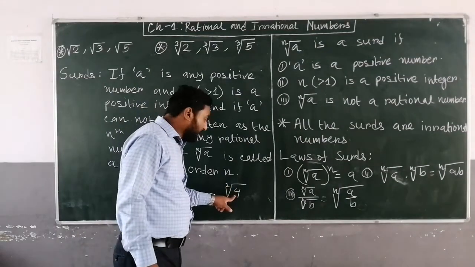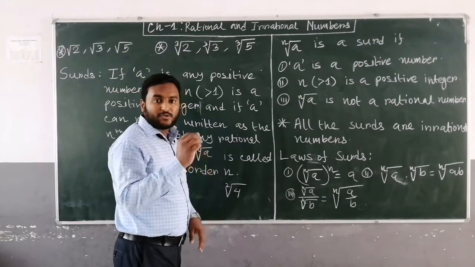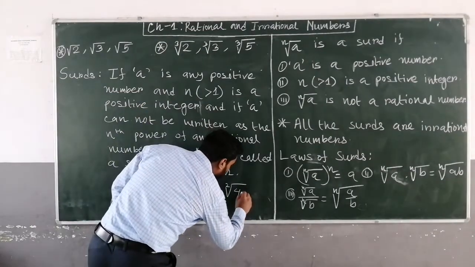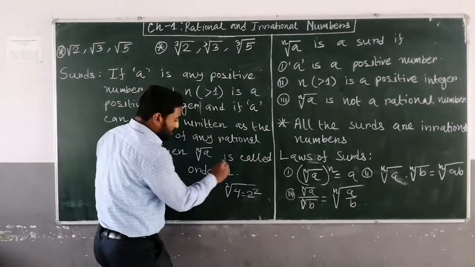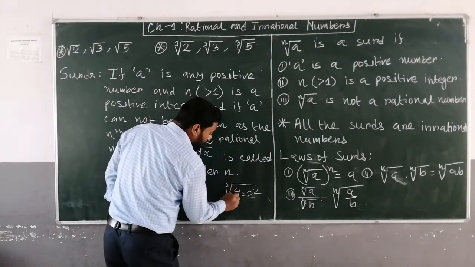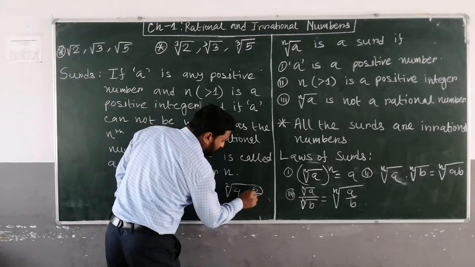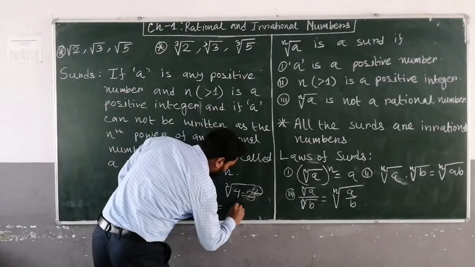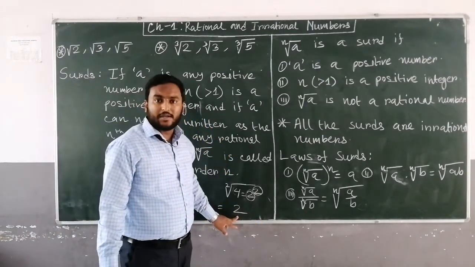Why? Because 4 can be written as a power of a rational number: 4 equals 2 to the power 2. So this is equal to 2, which is a rational number, not an irrational number.